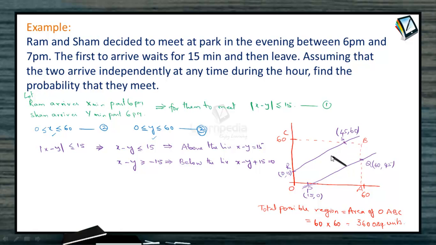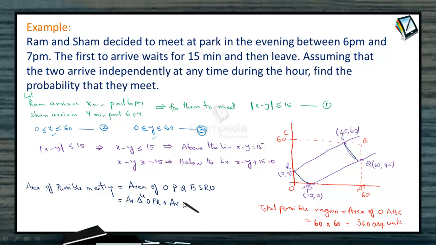So what is the final region in which they are possible to meet? Yes, let's calculate that region. That is, the area of possible meeting: what is the area? It is the area of region O, P, Q, B, S, R, O. That means it's a combination of this triangular area, then another triangular area, and then the area of this rectangle in between. So let's calculate this total area. This can be written as area of triangle OPR plus area of rectangle PQSR, and then finally the other triangle at the top end, that is the area of triangle